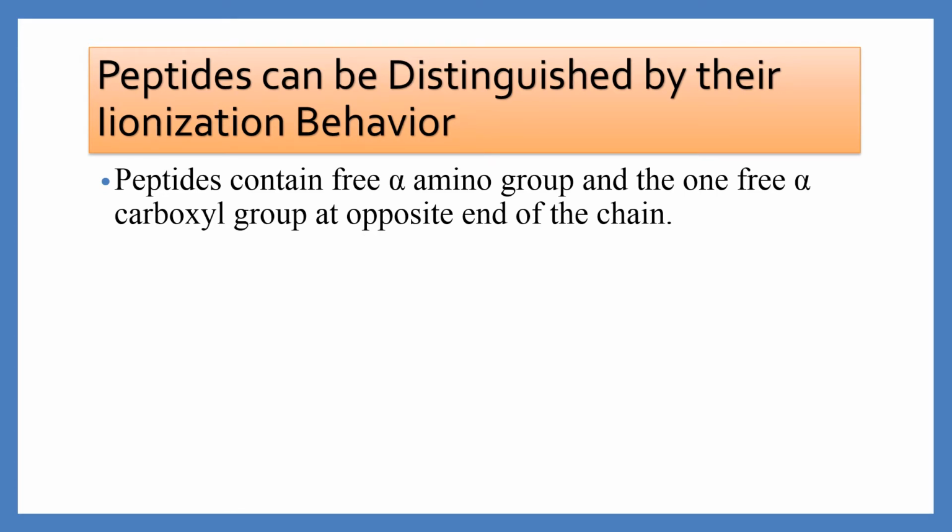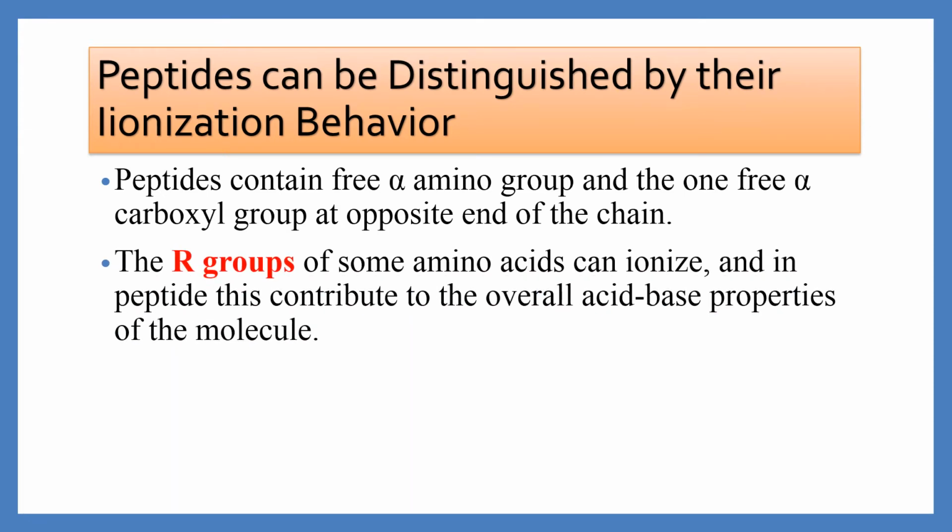The alpha amino and the alpha carboxyl groups of non-terminal amino acids are covalently joined in the peptide bond, which does not ionize and thus does not contribute to the total acid-base behavior of peptides. The R group of some amino acids can ionize, and in the peptide these contribute to the overall acid-base properties of the molecule.